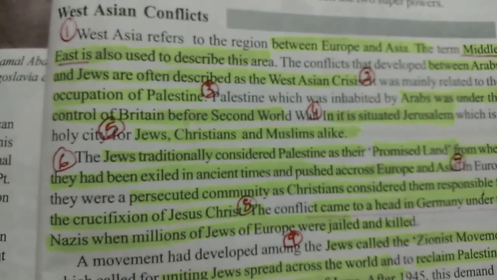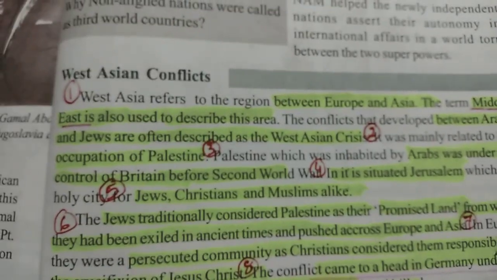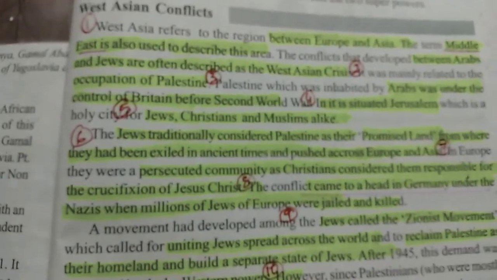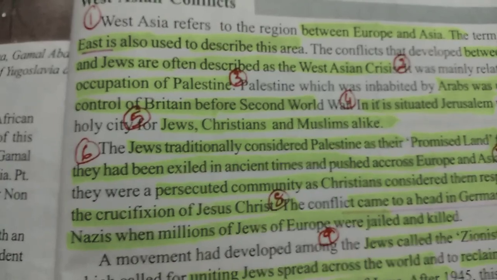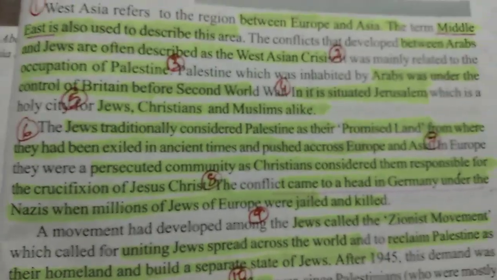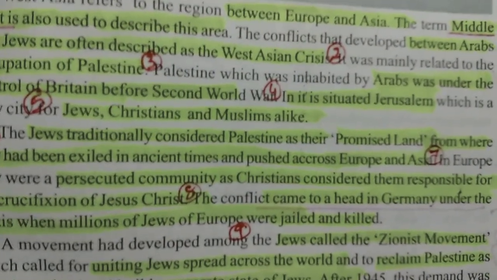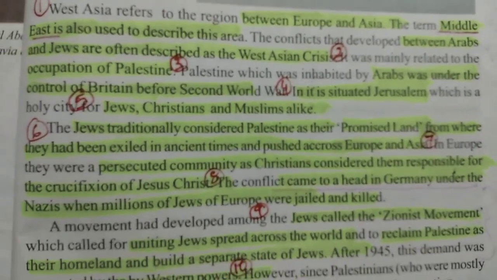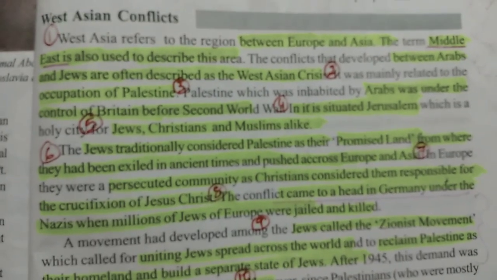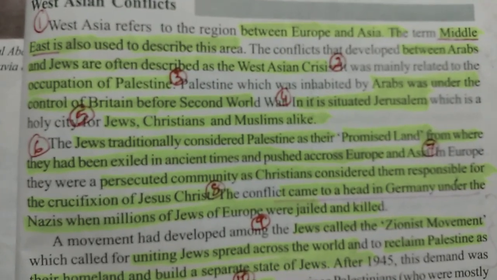To know about the conflict between these West Asian countries, we have to know about three groups. Group number one, Jews. We know the Jewish people from before also. In Hitler's part, we read that Hitler had a great enmity with the Jewish people, and lakhs of Jewish people were killed by him.